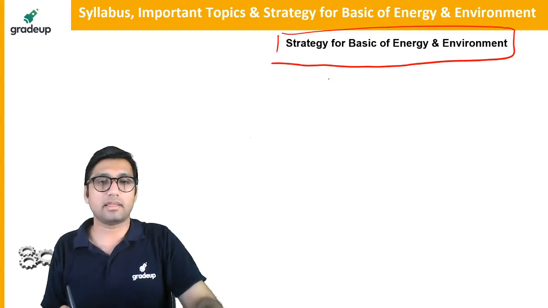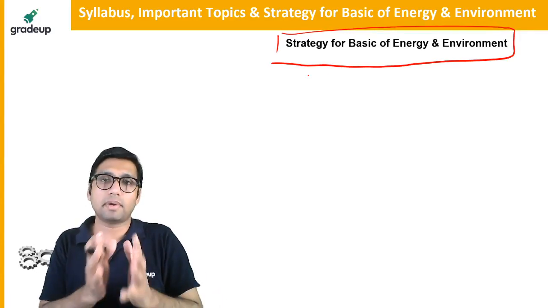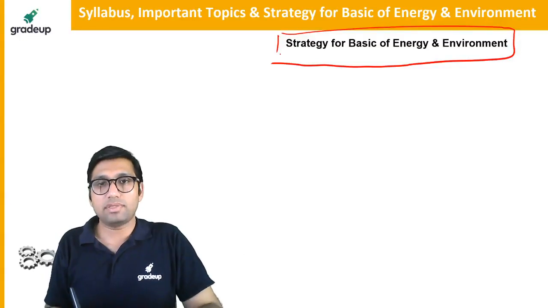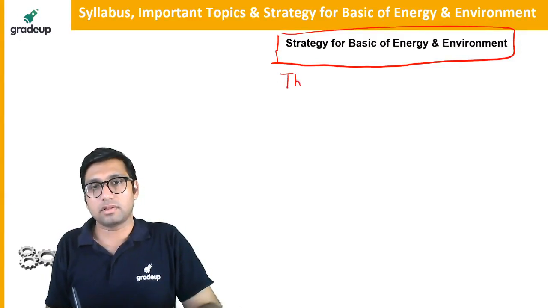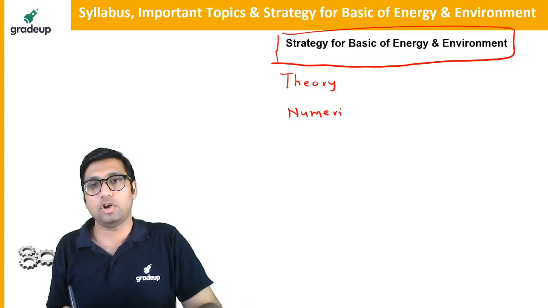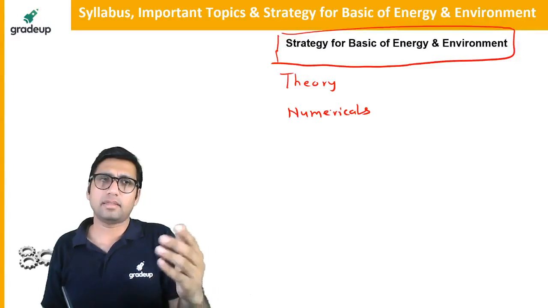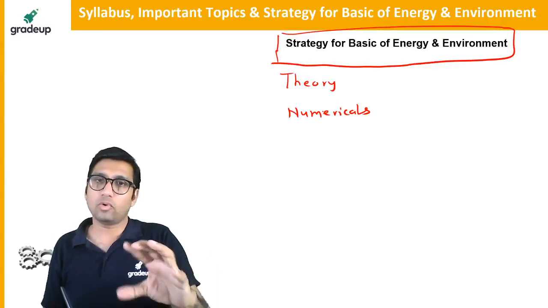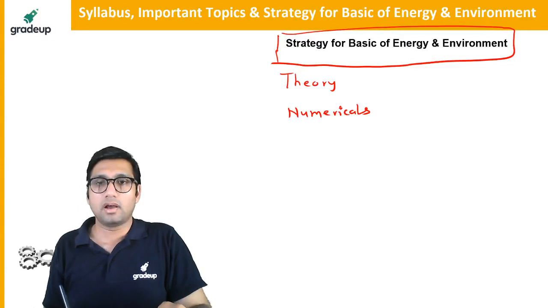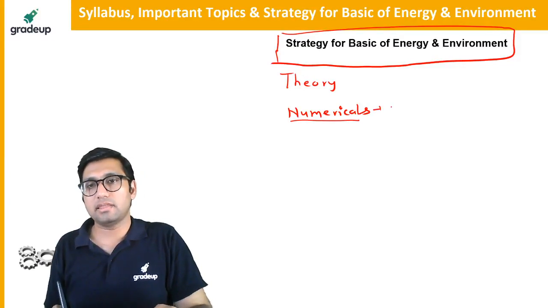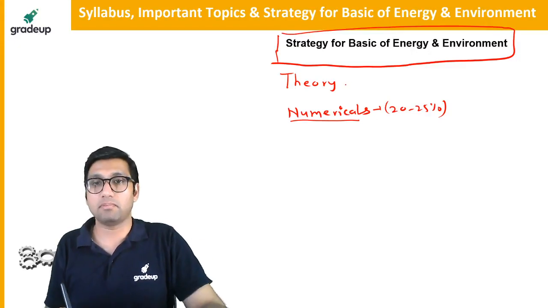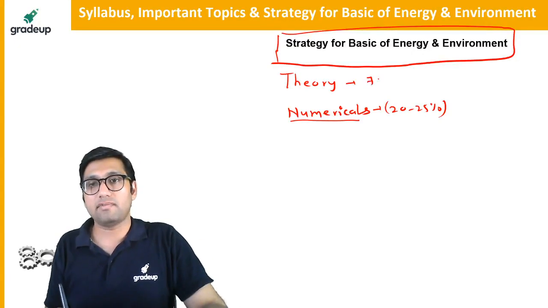If we talk about the strategy, from the strategic point of view, this particular subject, I would say one thing, that this subject is theory and numerical. It is a combination of both the things. Numerical can also come in the exam. Already they have come in the exam. I think we can say in the last 4 years, 2 or 3 numericals came in the exam, and numericals we can say 20 to 25%. Maximum it will be 20-25%, but mostly 75 to 80% is theory part.